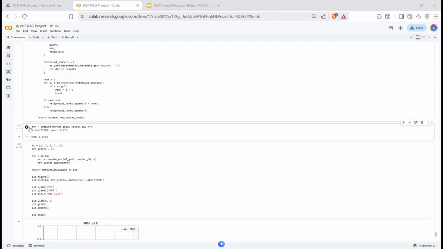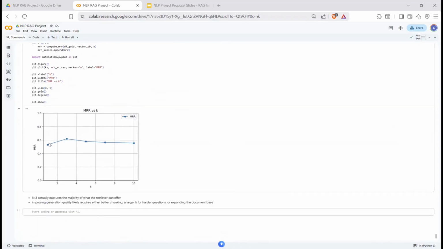Then we go on and calculate the MRR. MRR measures how early the correct document appears in the results. Our score shows the system often retrieves the correct sources near the top. This graph here shows that performance peaks when K equals 3, which means that most useful results are found early. So overall, K equals 3 captures most relevant results, while K equals 7 to 9 provides a good balance between precision and recall.